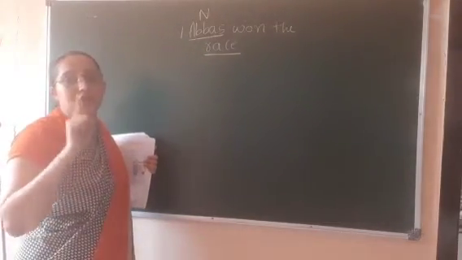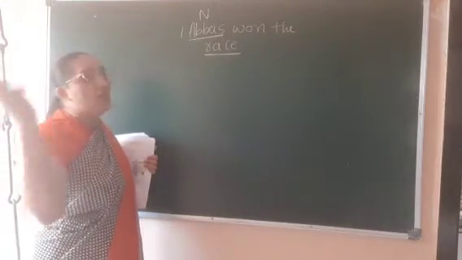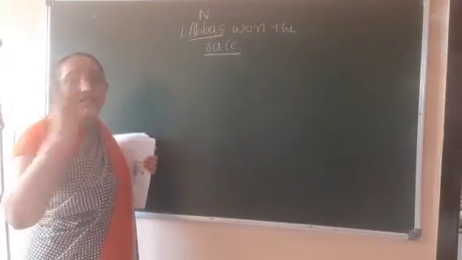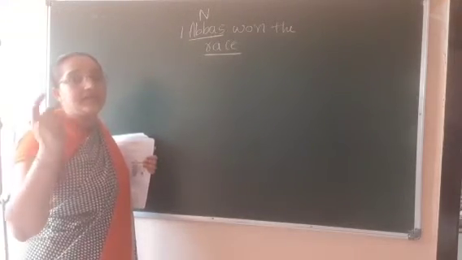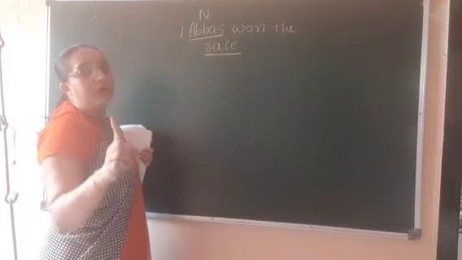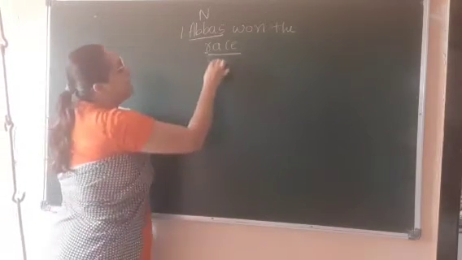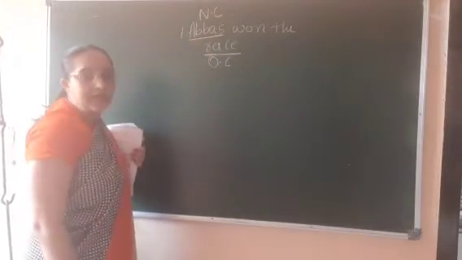And I told you subject is equal to nominative case. Now won the race. What he won? He won the race. So race will be the object for you. Object means objective case. Nominative case, objective case.